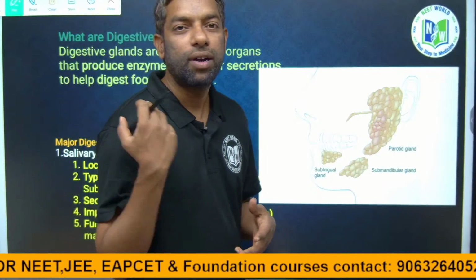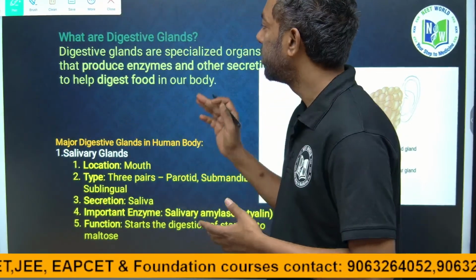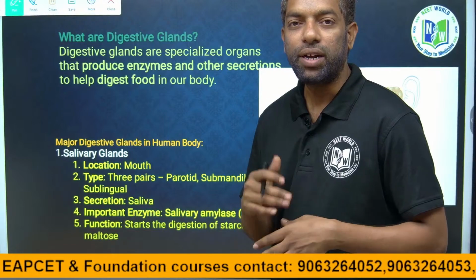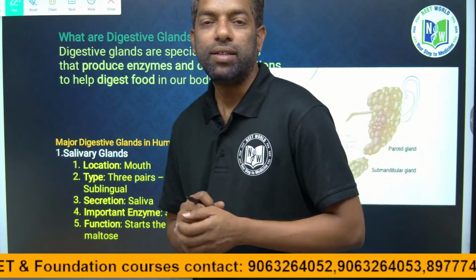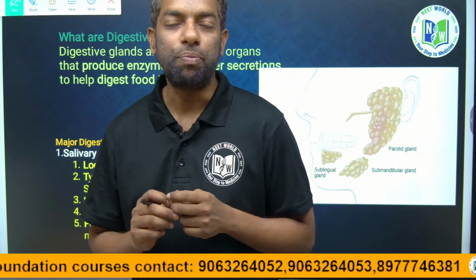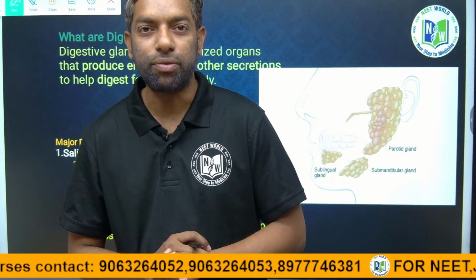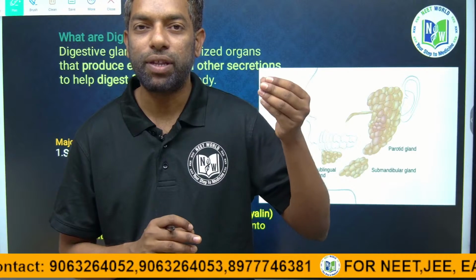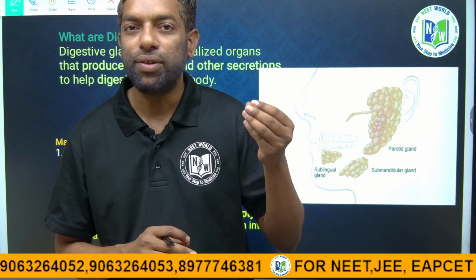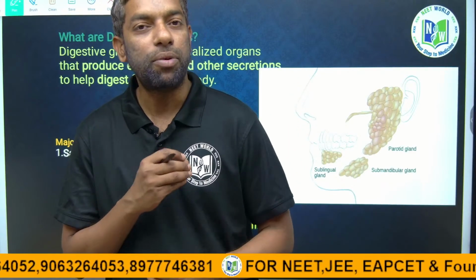Today our topic is digestive glands. We did complete the alimentary canal. In the digestive system there are two parts: one is the alimentary canal and the next is the digestive glands. The alimentary canal is for the food which enters the mouth, up to the anus.